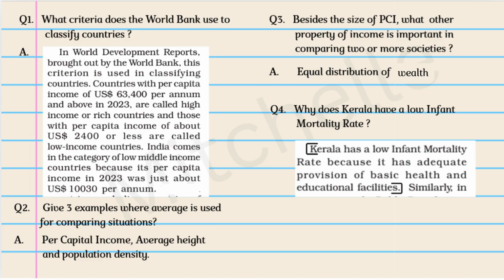Question 1 here, what criteria does the World Bank use to classify countries? The answer I have put in here, which is in the textbook. So when you read the textbook, you will come across this paragraph. Please mark it. Give 3 examples where average is used for comparing situations, that is the per capita income, the average height and population density. Question 3, besides the size of the per capita income, what other property of income is important in comparing 2 or more societies? Answer is equal distribution of wealth. Why does Kerala have a low infant mortality rate? Because it has adequate provisions of basic health and educational facilities.